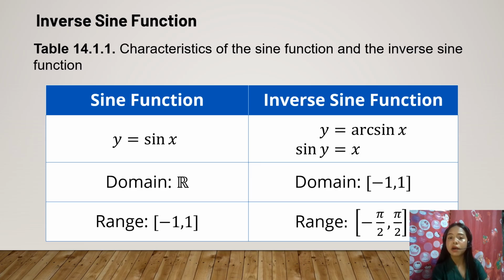Okay, so the domain of the inverse sine function is -1 and 1, while the range of the sine function is -1 and 1, while the range of the inverse sine function is -π/2 and π/2. Okay? Am I too fast? Okay, let's proceed.